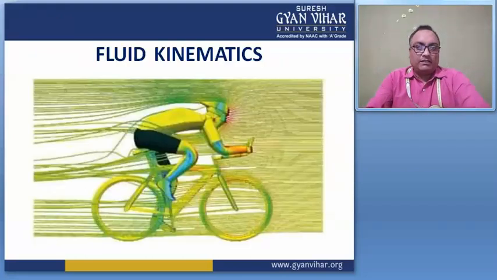Here you see a bicycle rider moving forward in the direction of, suppose, x, right? So this is the flow pattern of air, and the rider cuts the flow of air.